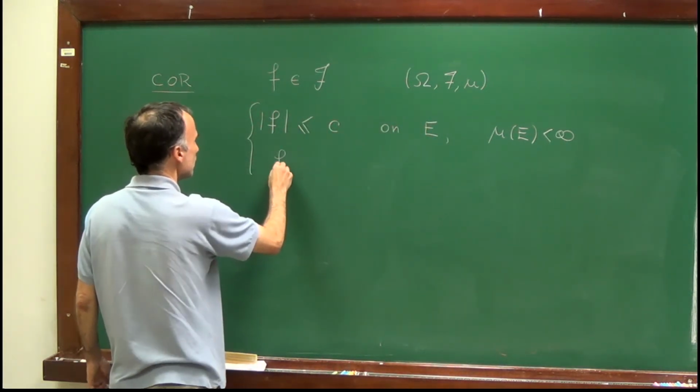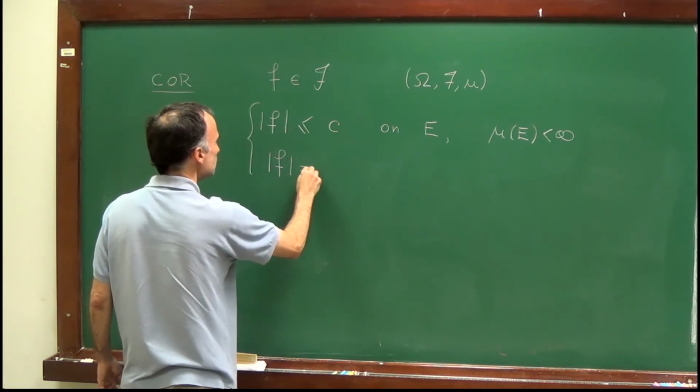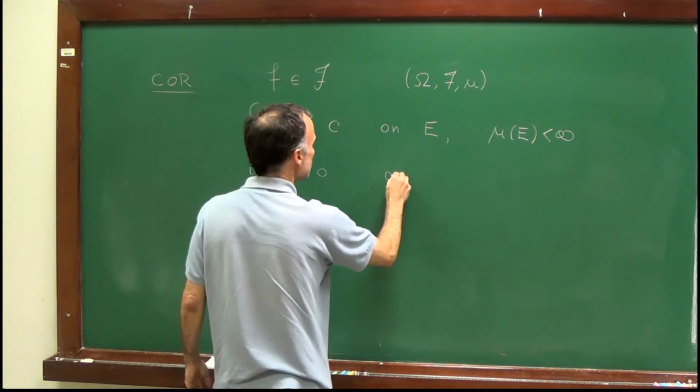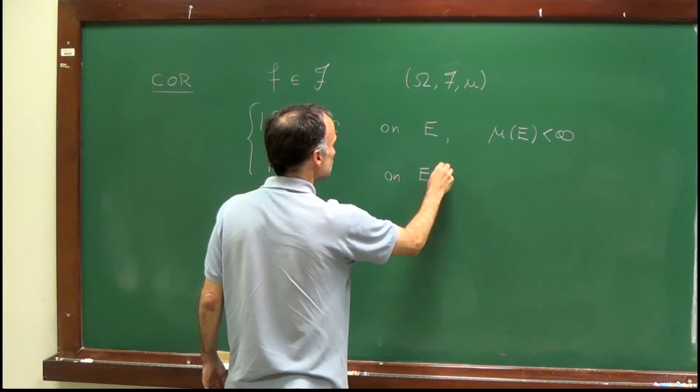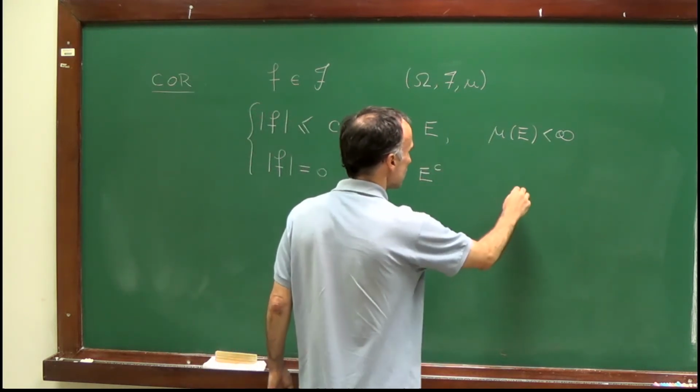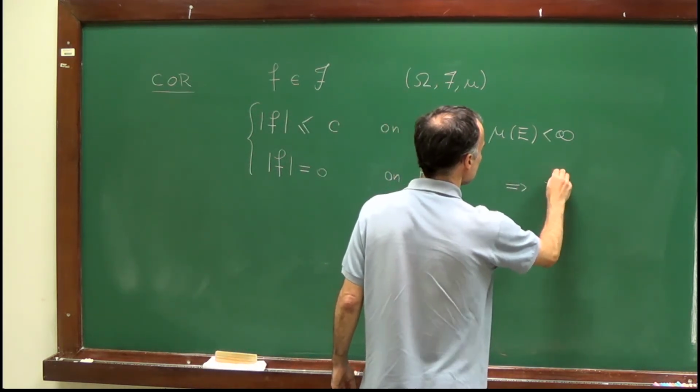And f is equal to 0 on E complement. Then I claim that f is integrable.